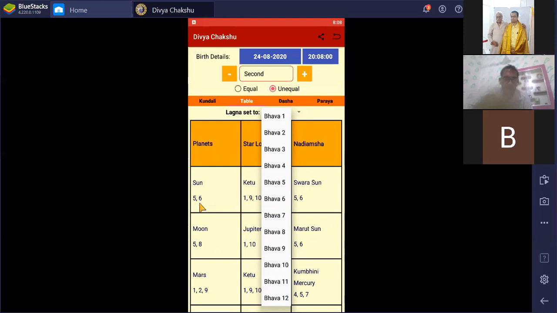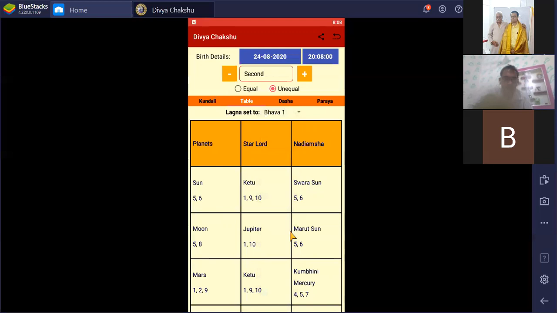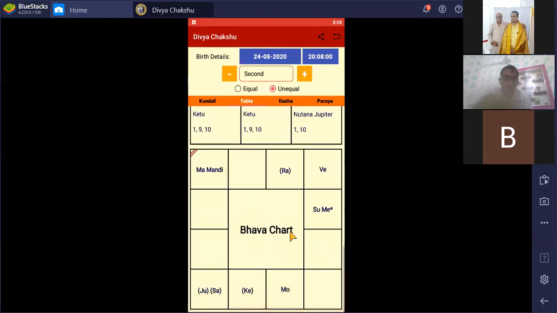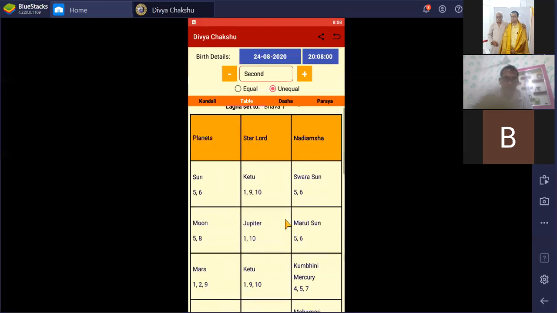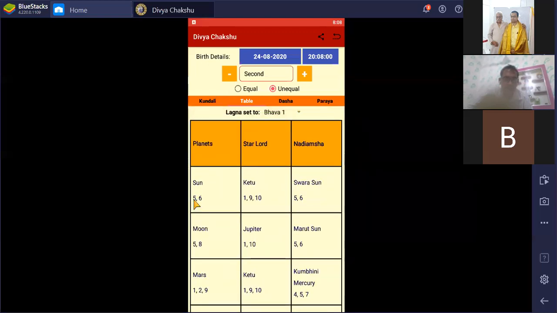If we take Bhava 2 as Lagna, because Lagna is here in Meena Rashi, so 1, 2, 3, 4, 5, 6, the sixth lord is posited at the 5th. That's why Sun is signifying 5 and 6.